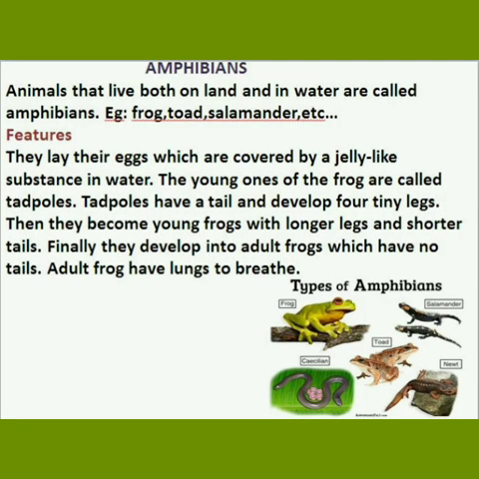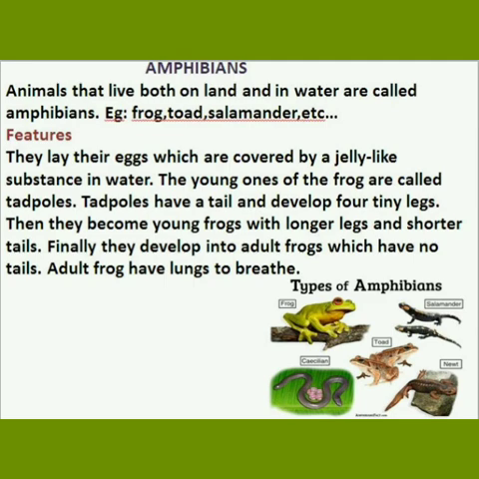Amphibians. Animals that live both on land and in water are called amphibians. Examples: frog, toad, salamander, etc. Features: amphibians lay their eggs, which are covered by a jelly-like substance, in water. The young one of the frog is called a tadpole. The tadpole has a tail and develops four tiny legs. Then they become young frogs with longer legs and shorter tails.